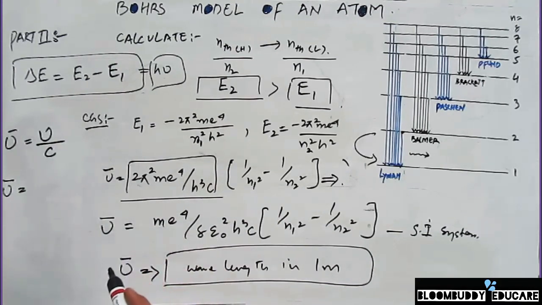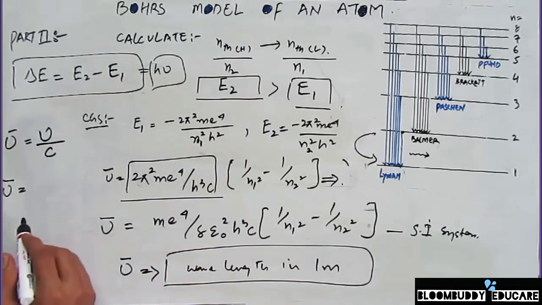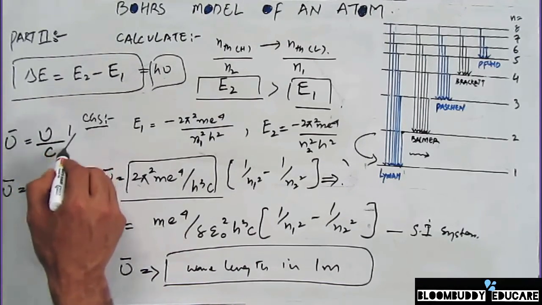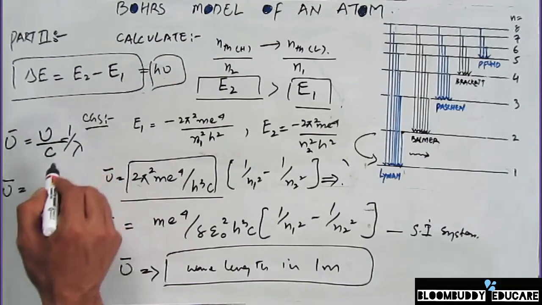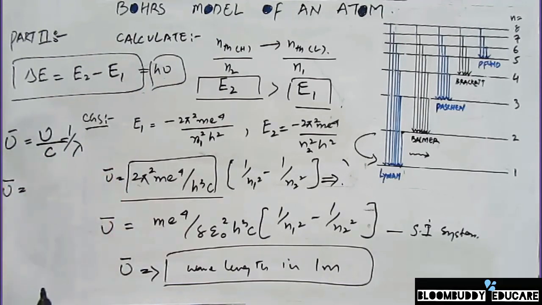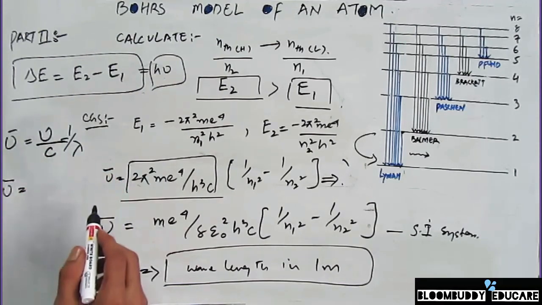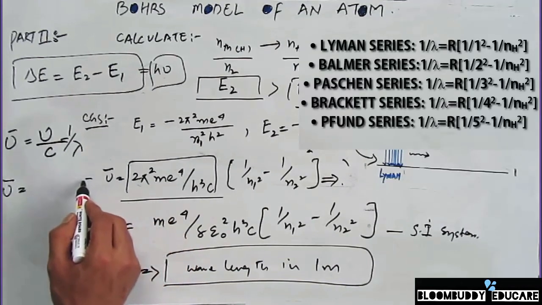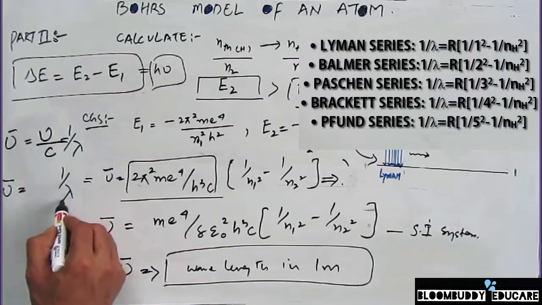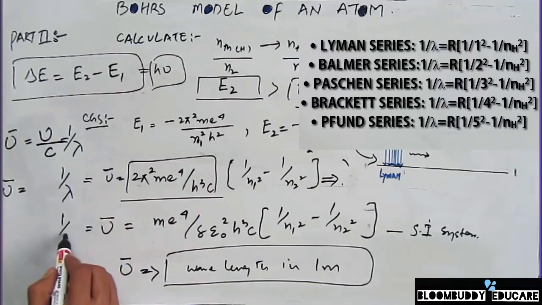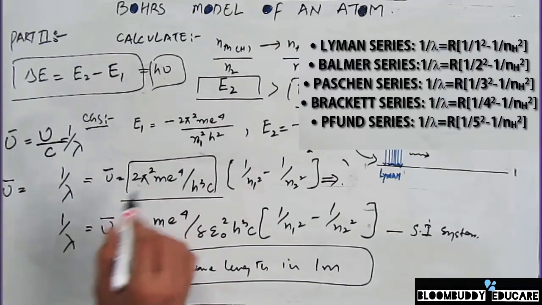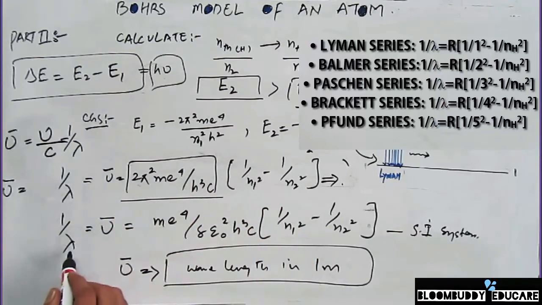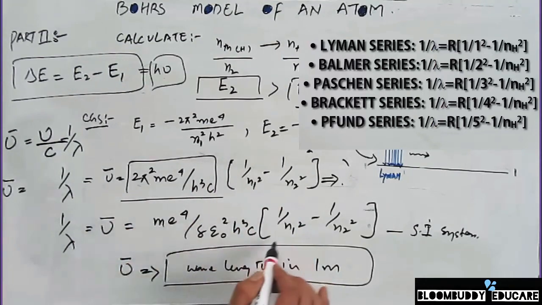We can also calculate the wavelength. We know that the wave number is equal to nu by c, and it's also equal to 1 by lambda. So the wave number is inversely proportional to the wavelength. If you are calculating wavelength, you can put the values in here, or in simpler terms you can say that this is equal to 1 by lambda. Then you transpose the terms, and you get the value of lambda in the SI system from this equation.